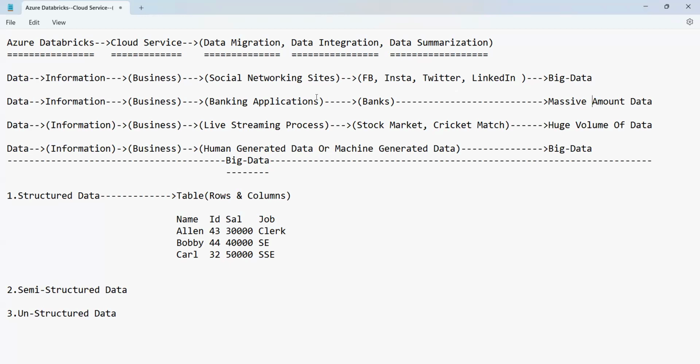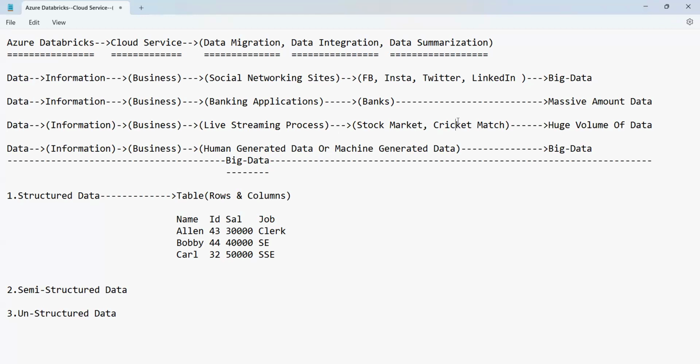We can also expect data from the business through the live streaming process. What is the live streaming process? It is the continuous process where we always receive data on a continuous basis, such as the stock market, where the values keep on changing. You have the share market, stock market, and a live cricket match.